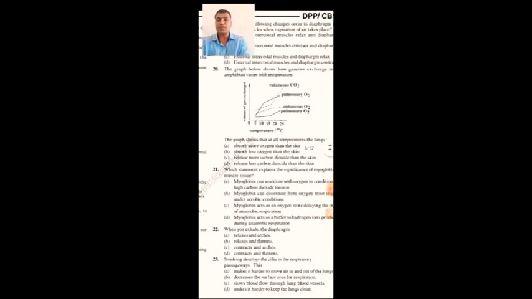So here, the 28th question: the graph shows that at all temperatures the lungs absorb more oxygen than the skin, absorb less oxygen than the skin, release more carbon dioxide than the skin, or release less carbon dioxide than the skin.